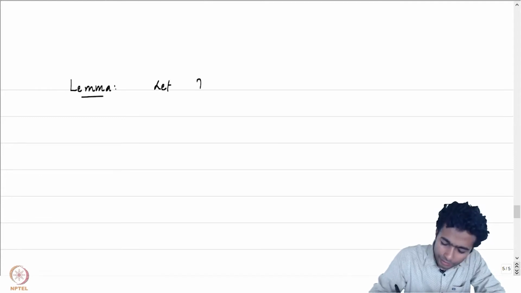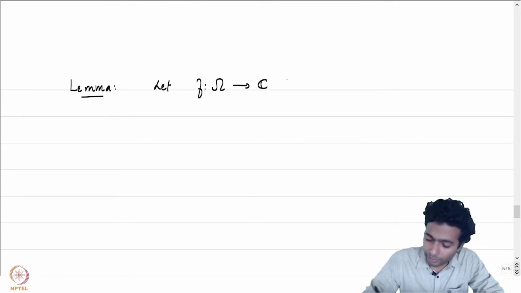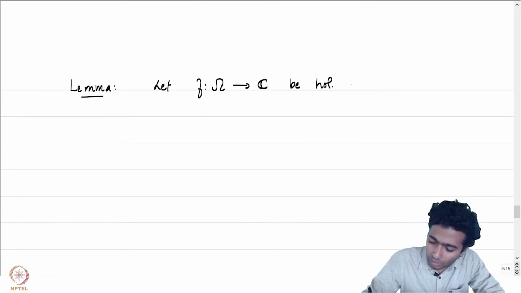Let f be a function holomorphic on an open set omega.